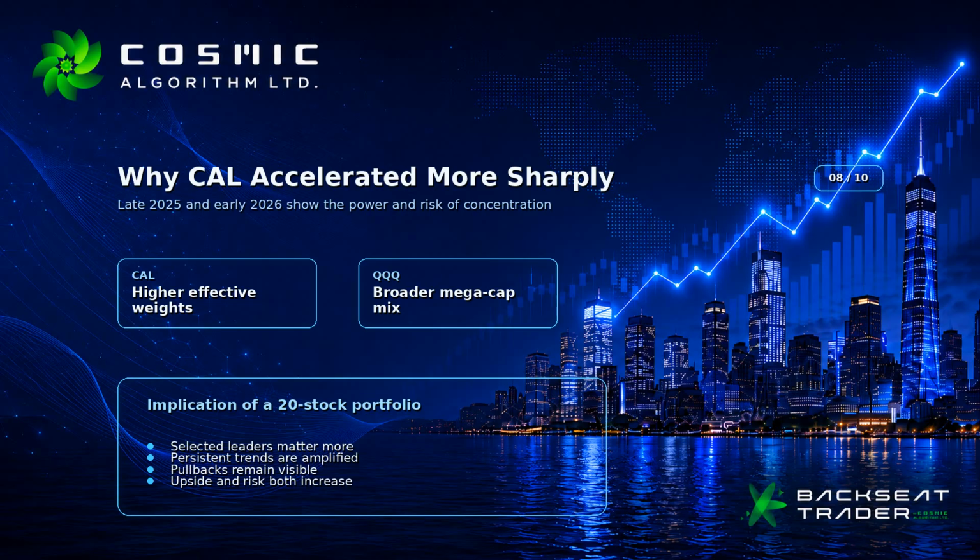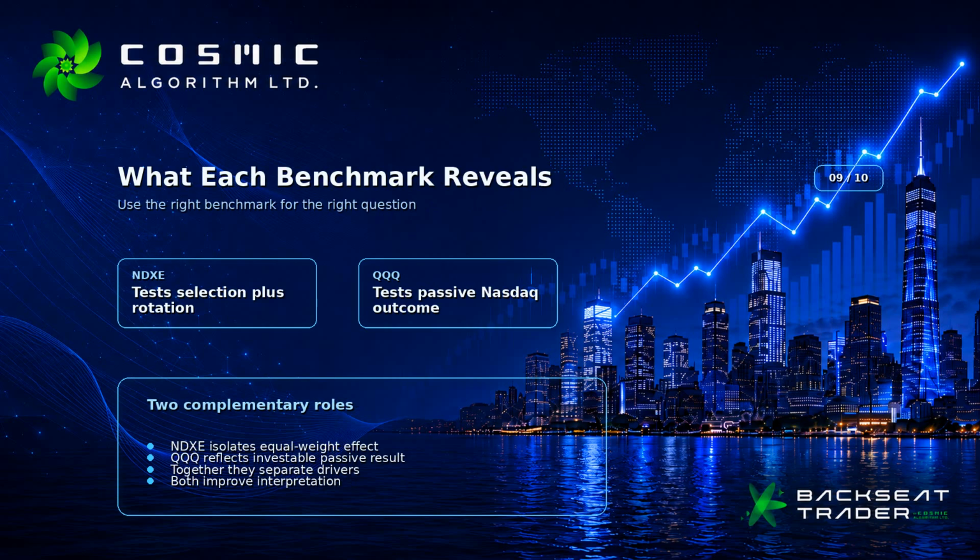Each benchmark answers a different question. NDXE remains the better test of whether CAL's stock selection and monthly rotation add value beyond equal weighting alone. QQQ is the stronger reference for whether CAL is outperforming the investable, market cap-weighted Nasdaq-100 outcome that most investors recognize. Viewed together, the two benchmarks help separate two different effects. The CAL versus NDXE comparison highlights selection and rotation. The CAL versus QQQ comparison tests whether that active process adds value beyond simply owning the dominant Nasdaq 100 companies through a passive exchange-traded fund.